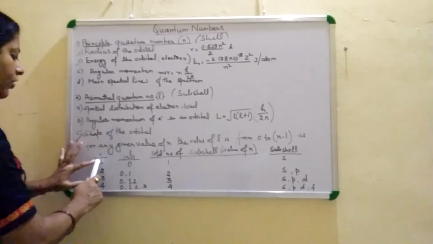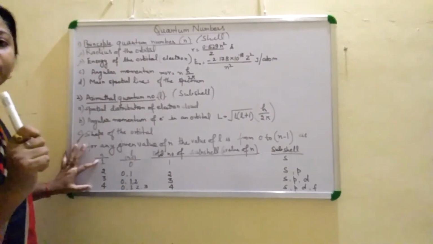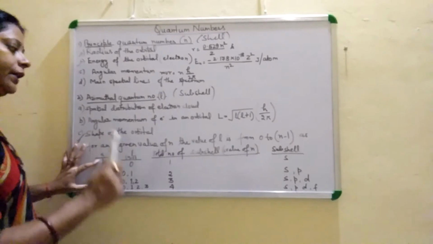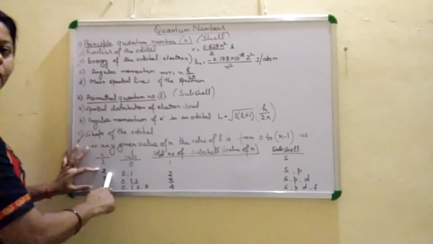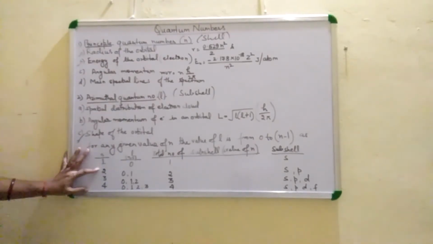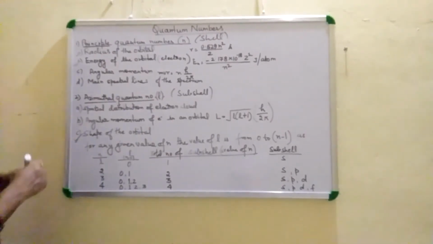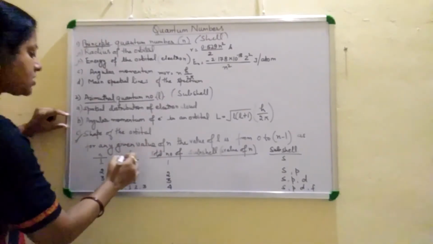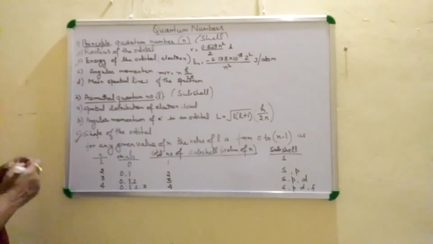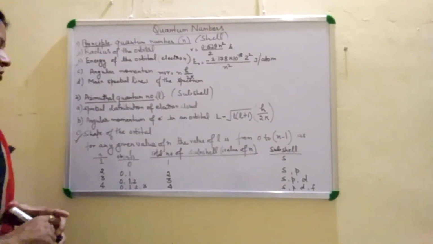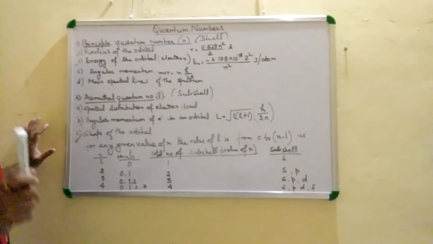As here, the value of n is 1, the first energy level, and in that only one subshell is present. In the second shell, two subshells are present, represented as 0 and 1 because the value of l is 0 to n minus 1. So 0 represents the s subshell and 1 represents the p subshell. There are two subshells in the second shell.